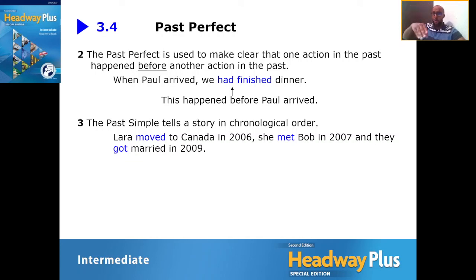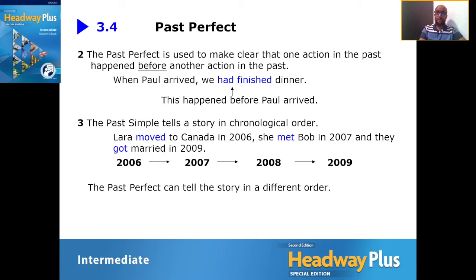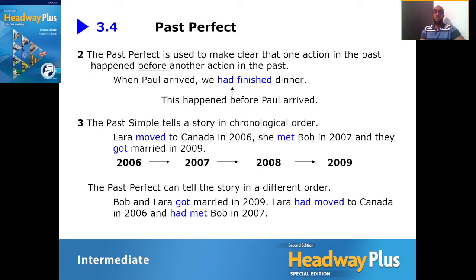However, we can use the past perfect to talk about the same subject differently. Have a look. The past perfect can tell the story in a different order, not the chronological order. So Bob and Laura got married in 2009. That's the last action.